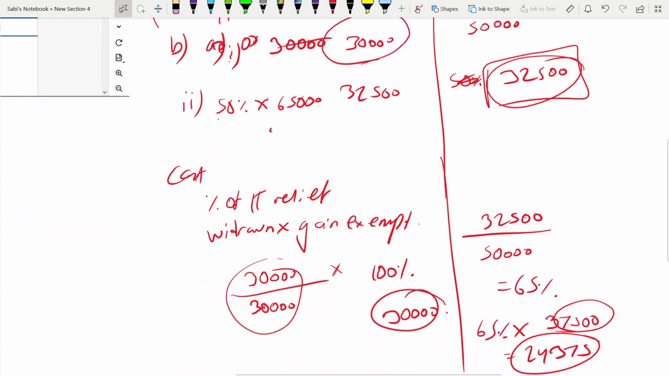Because this formula is into gain exempt. So 100% into 30,000. That's why we are getting 30,000. And here it is 24,375. So CGT relief withdrawn is 30,000 and 24,375, and income tax relief is 32,500 and 32,500. Sorry, 30,000 and 32,500. It could be a little complicated, but keep doing questions like this, okay?